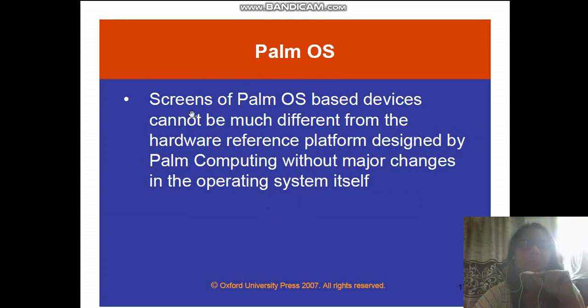This Palm OS screens of this operating system based on the devices which cannot be much different from the hardware references platform designed by the Palm Computing without major changes in the operating system itself. So this is one of the operating system concept.